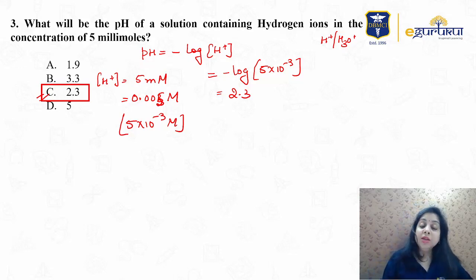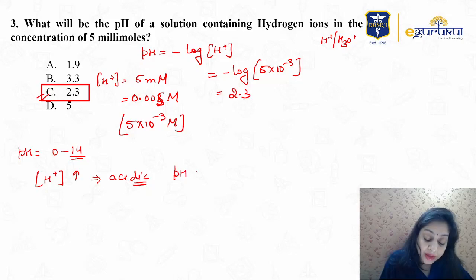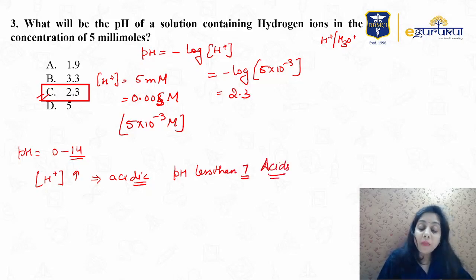We know that in general the pH ranges from 0 to 14, right? If H positive, the hydrogen ion concentration, is high, the solution would be acidic, right? High hydrogen ion concentration means pH would be less than 7. And all the acids are the donors of protons or hydronium ions, and bases are the acceptors.